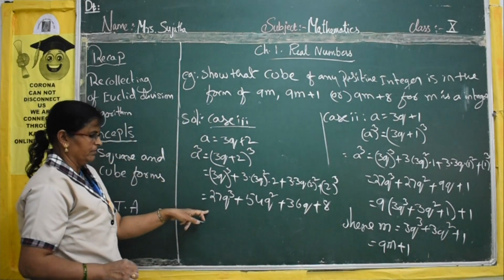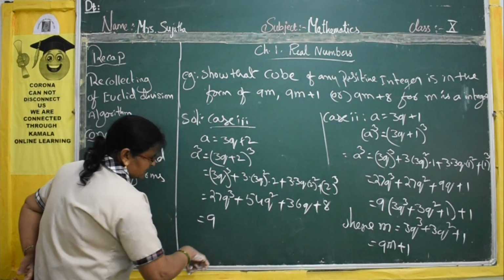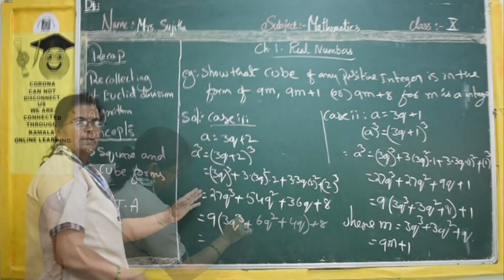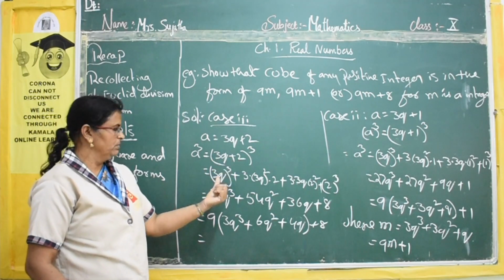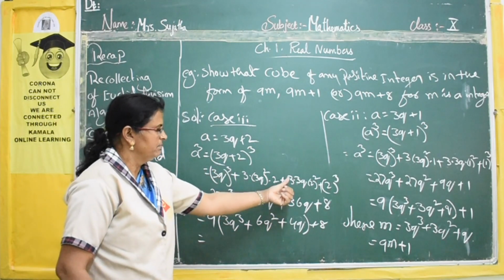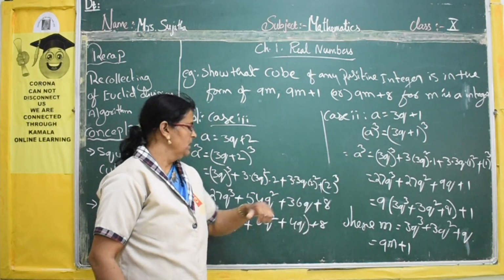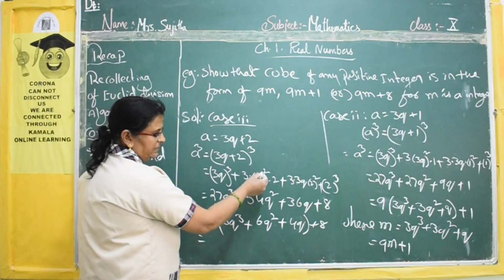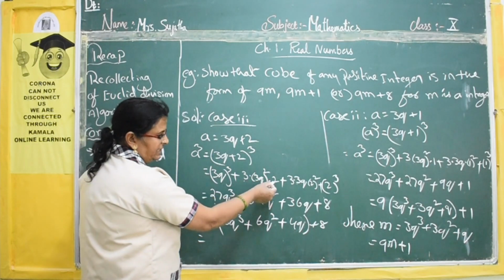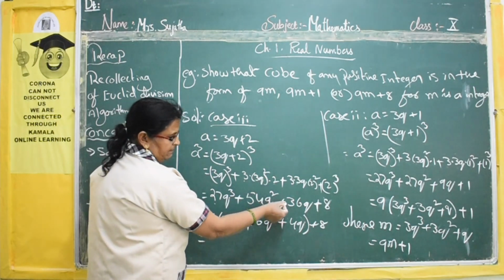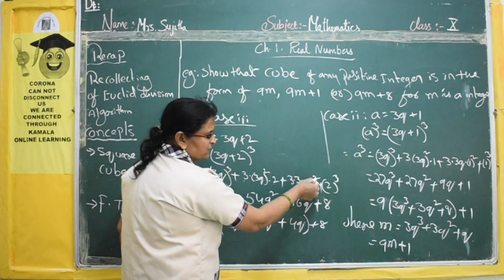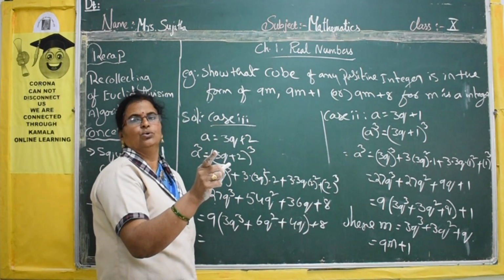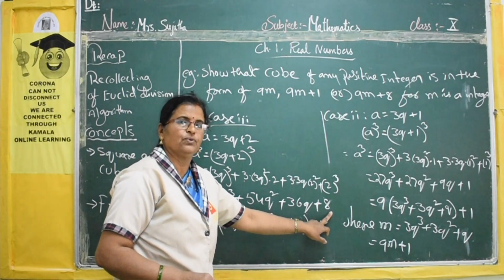So in this we have to take something common. What can we take common? Suppose 9 we can take common. What will be left now? Now see, this is in the form of (a plus b) whole cube: a cube plus 3a square b plus 3ab square plus b cube. Now (3q) whole cube means 27q cube, plus 3 square means 9, 9 3s are 27, 27 2s are 54q square, plus 3 3s are 9, 2 square means 4, 9 4s are 36q, plus 2 cube means 2 into 2 into 2, that is 8.